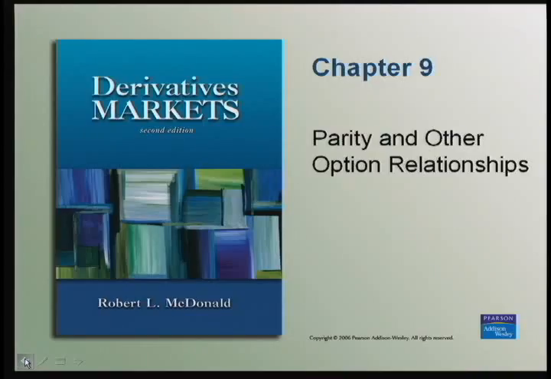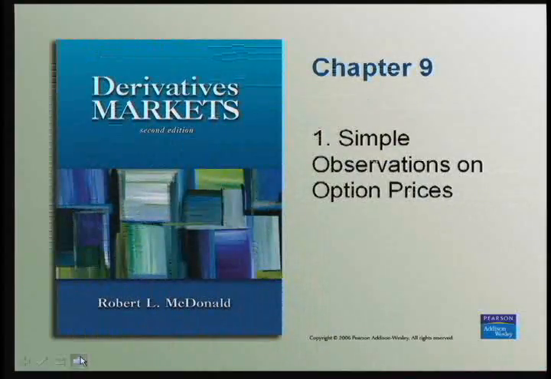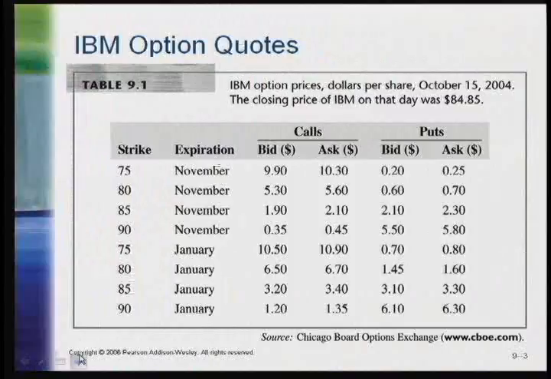Chapter 9 is entitled Parity and Other Option Relationships, and we'll be looking at Chapter 9 in 5 modules. First module will be Simple Observations on Option Prices. Here's an example of IBM option quotes listed according to a variety of parameters, and we'll be looking at this table and making some simple observations which we will later confirm.